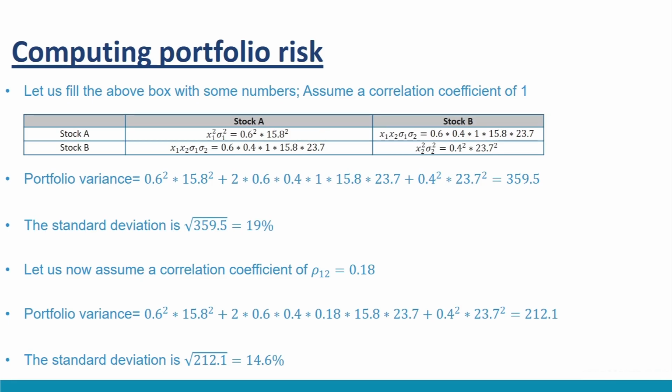The risk is reduced from that computed earlier. In fact, this is now less than both the stocks A and B considered individually. This is a very interesting result. It indicates that as the correlation or covariance between the two stocks comes down, the risk also comes down. That means the highest levels of diversification occur if the correlation in the stocks is close to 0 or negative.